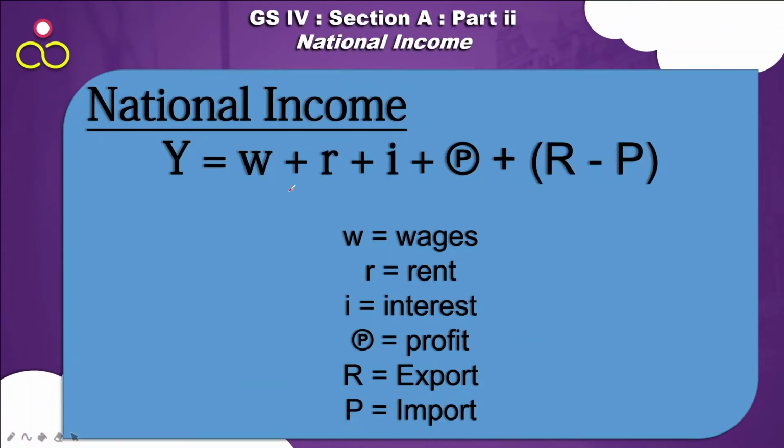In other words, national income equals W plus R plus I plus P plus (R minus P). Wages, rents, interests, profit, and R minus P is the net factor income from abroad, that is export minus import.